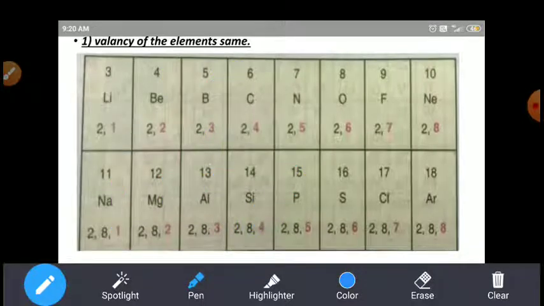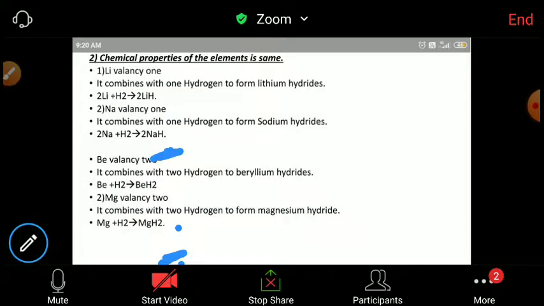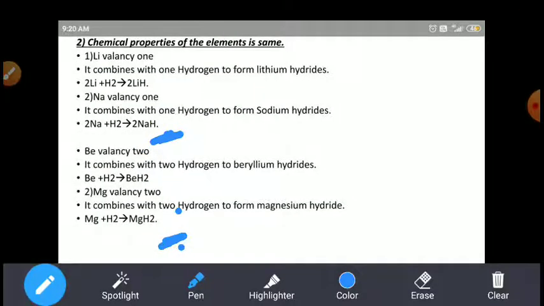Valency is 2, and magnesium also has valency 2. It means both bond with two species. Like this, on the basis of chemical property, lithium has valency 1; it has the ability to bond with one hydrogen.